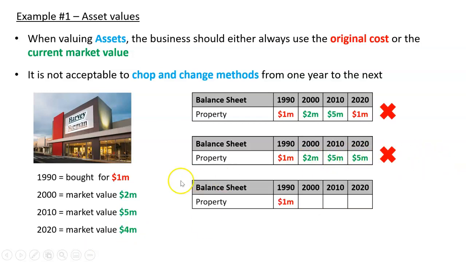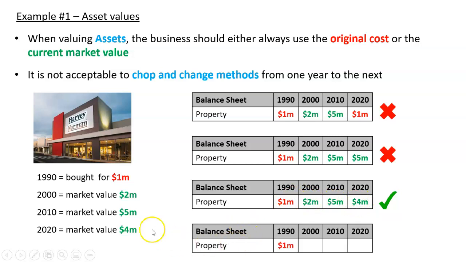What about this? We started with original cost. When we buy something, it has to be at its original cost, but then we say we're always going to value it at the market value. So in 2000, it was 2 million. 2010, it was 5 million. 2020, it was 4 million. Beautiful. Consistent method. We're saying once we buy it, we then value it at the market value. Very good. We can compare that figure over time.